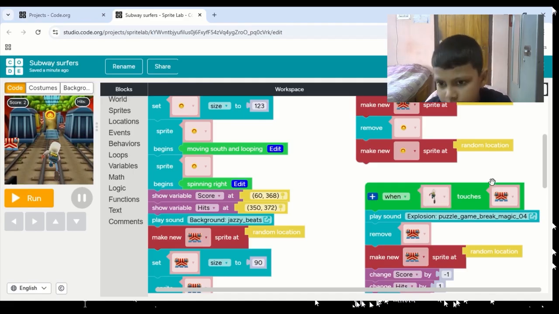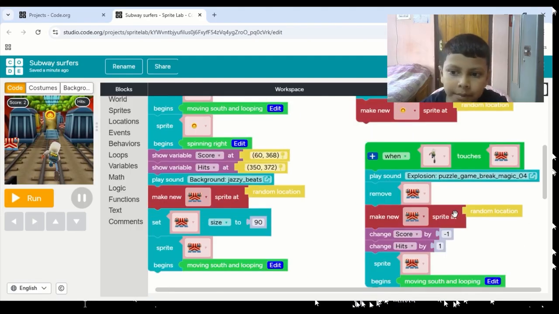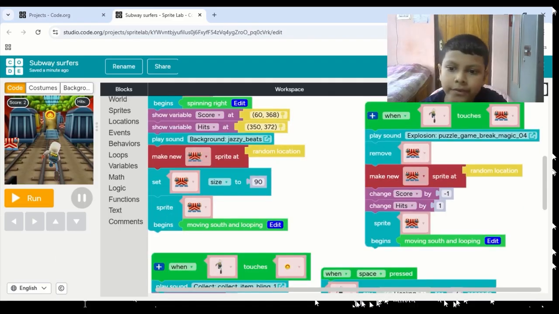When the boy touches the obstacle, I have taken one sound of a crash which represents him crashing into the obstacle. We have to remove this and make a new sprite at a random location.